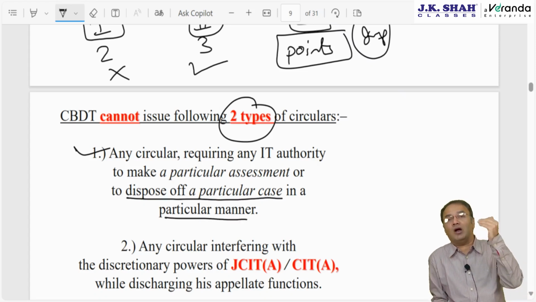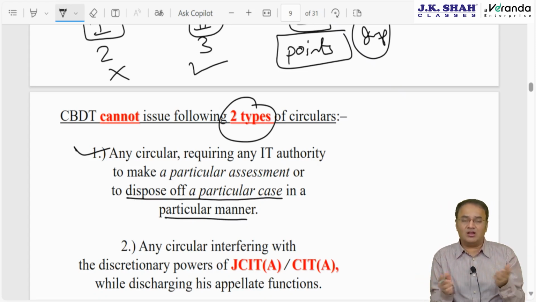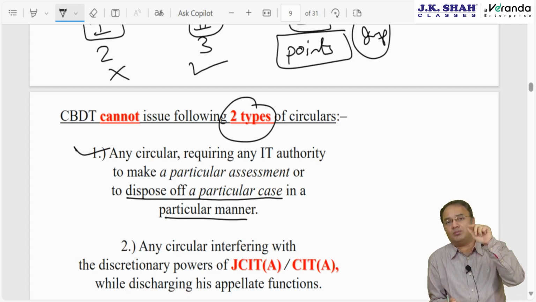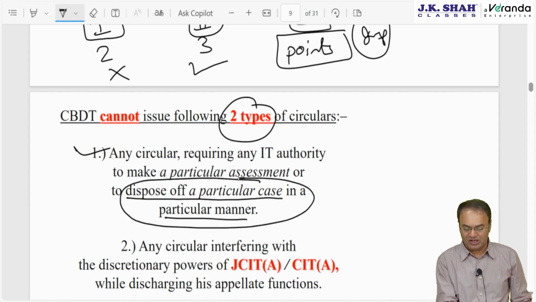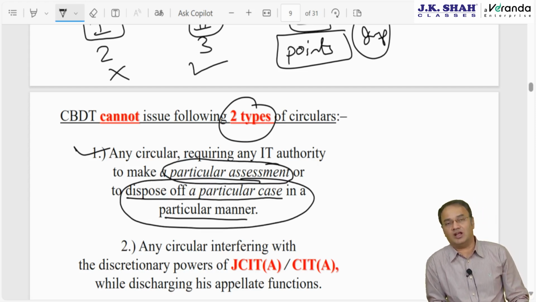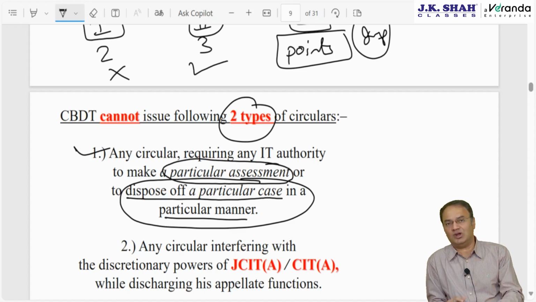So if there is a ruling party, say Congress or BJP, and the opposition party is a rival, one political party cannot through CBDT instruct any income tax officer having jurisdiction over a particular politician to do the assessment of this politician in this manner just to take revenge. Cannot be done. So disposing of a particular case of a particular person or making assessment of a particular person in a particular manner, that kind of instruction cannot be given by CBDT. CBDT can give such instruction on an overall basis, that for all cases in Mumbai do the assessment this way. But this person's assessment in this way, that cannot be done.